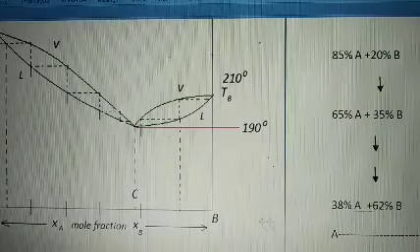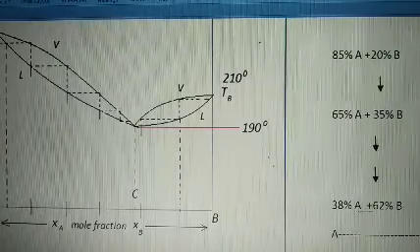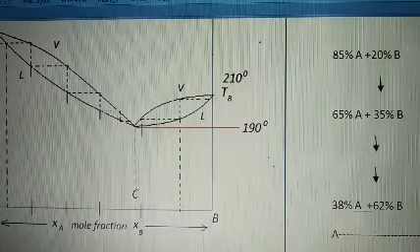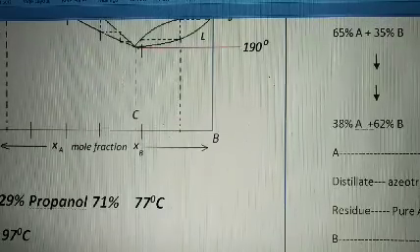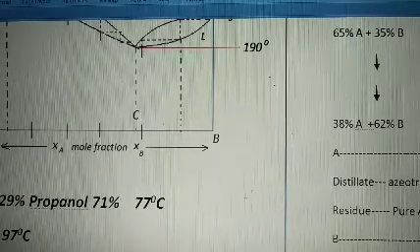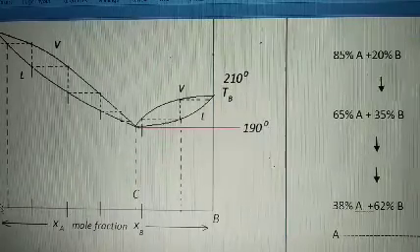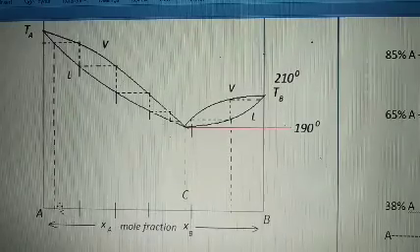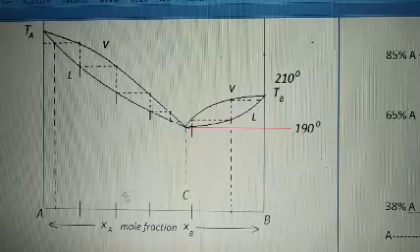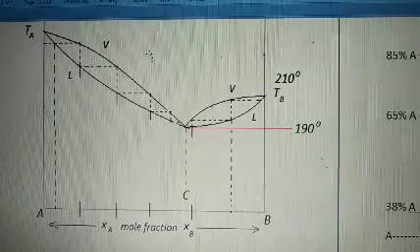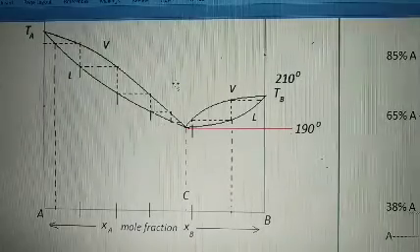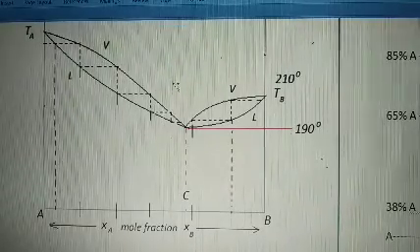Now coming to point B and C here. Any composition if I take from A to C, I will get distillate here, azeotrope, and the residue left is the pure A. It is between the composition A, this point is A and C, whatever composition is taken, that will give out azeotropic mixture out of the flask, and residue of A is left in the flask.